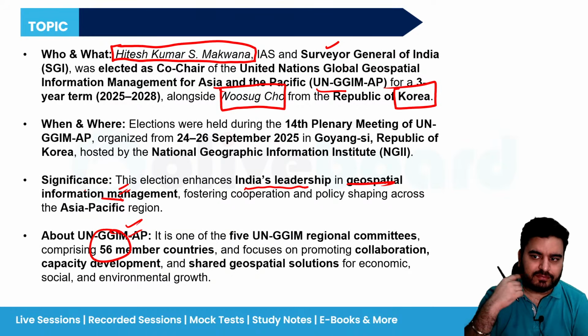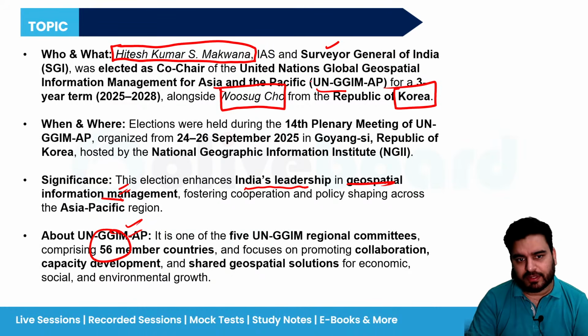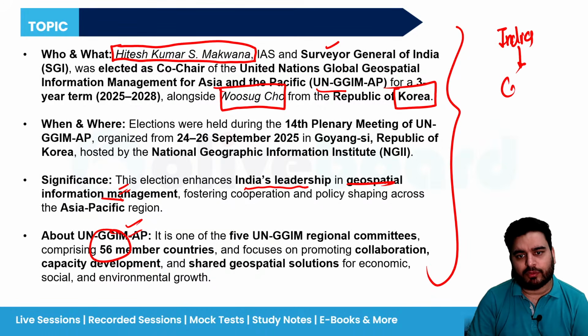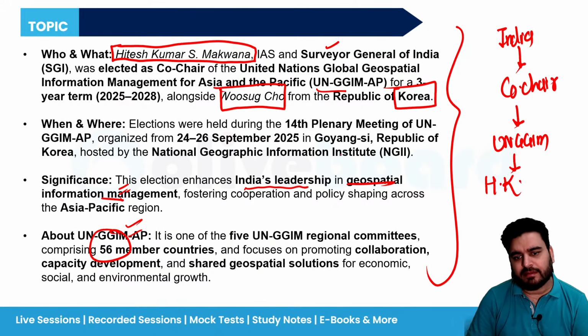Got it? Now, what is important for you? What things do you have to remember? India, co-chair of United Nations GGIM. Okay, and who is going to represent? Mr. HK Makwana, right?